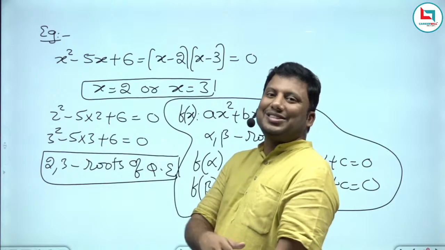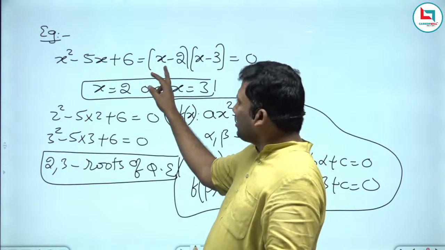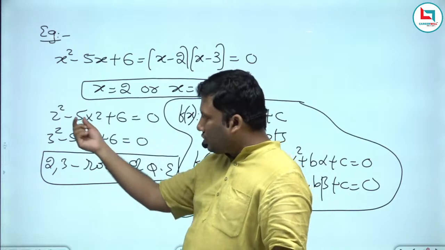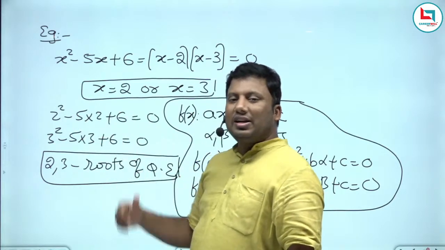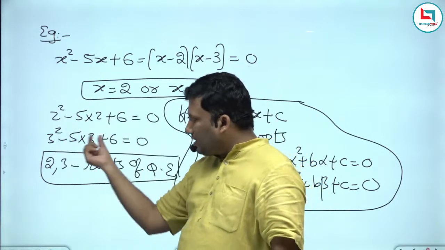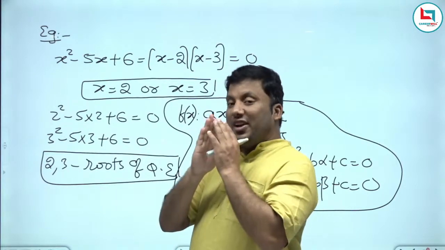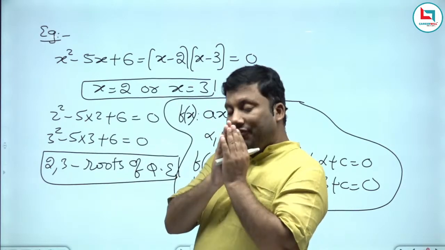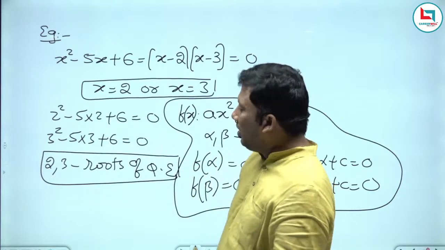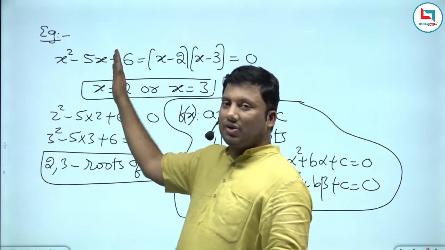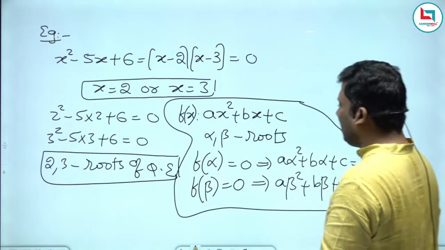X square minus 5x plus 6. If I substitute x equivalent to 2, 4 plus 6 is 10, 10 minus 10 is 0. 9 plus 6 is 15, 15 minus 15 is 0. If I substitute a value and I get 0 as the answer, that means the value will satisfy that equation. If it satisfies, then it is a root.